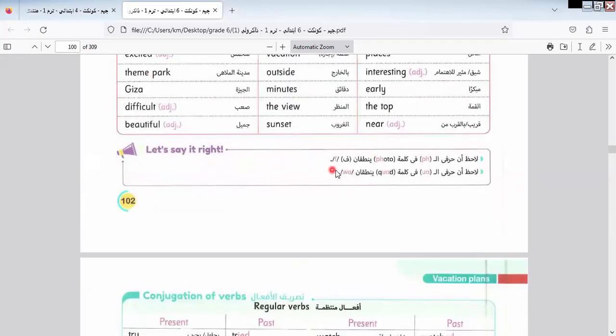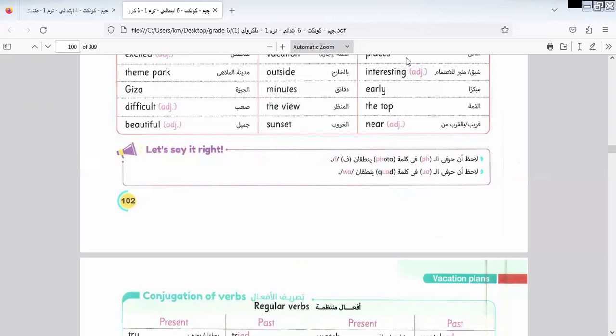Here we have photo, where ph is pronounced as f. Like this, photo. We say quit, where qu is pronounced kw. Here we have quit, and here we have photo. Let's continue the rest of the exercise.